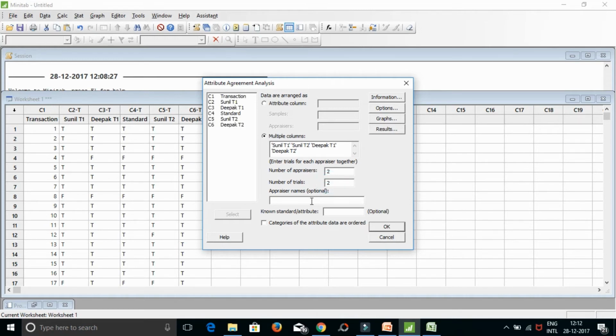If you want Minitab to display the names of the operators, then you need to mention their names, Sunil and Deepak. Now you have the standard available which will check the accuracy of the data. So you double click on standard. So standard will come here and click OK.